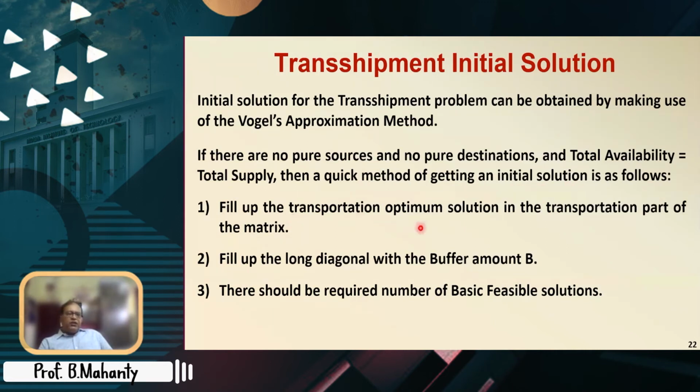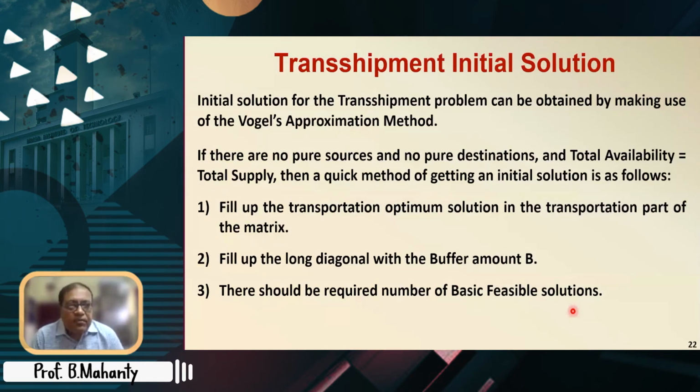Fill up the transportation part of the matrix. Fill up the long diagonal with the buffer amount B. There should be the required number of basic feasible solutions. So this is a quick method, but it is not applicable everywhere. As a general rule, you can follow VAM to get a quick initial solution.